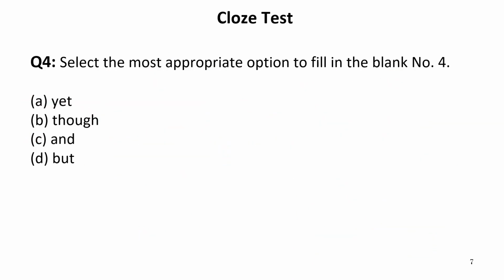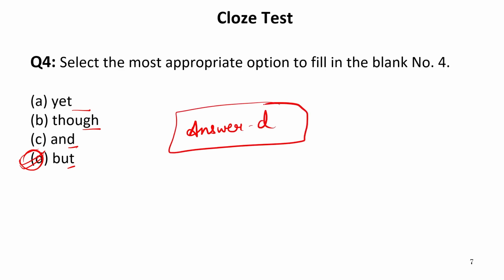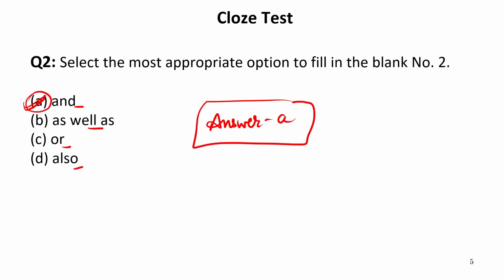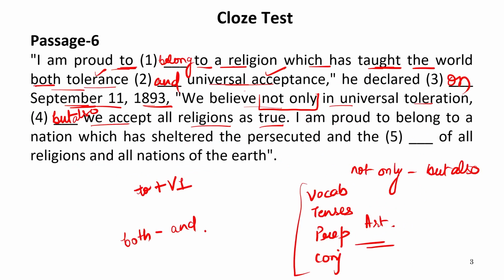For the fourth blank, we have been given yet, though, and but. Now we know well that only the word but is suitable over here. So the answer is D. Here, though it is written but, not but also, still it is a complete and possible word to be filled over here. So we do not have to fill also, because the requirement of the editorial is this, but we accept all religions as true.